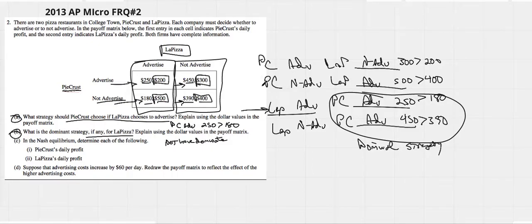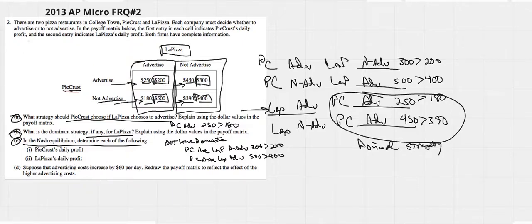And we would want to write all this out. When Pie Crust advertises, La Pizza does not advertise because 300 is greater than 200, and when Pie Crust does not advertise, La Pizza would advertise because 500 is greater than 400. Give them the information so they know that you know what you're doing, and they can give you the credit. In the Nash equilibrium, determine each of the following: Pie Crust's daily profit, La Pizza's daily profit.